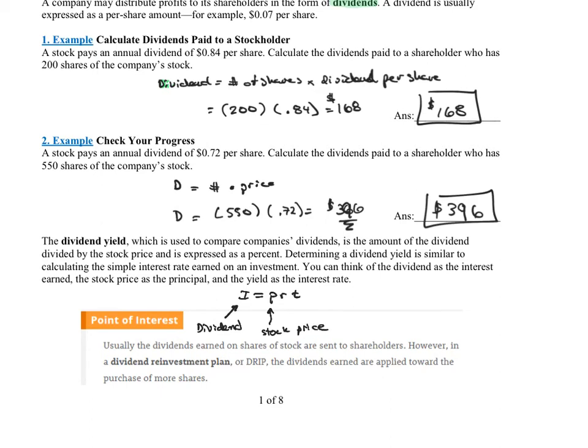And the yield is the interest rate, again a percentage. Our time period is 1 year because these are annual dividends. So we can use the simple interest formula I equals PRT, where I is the dividend, P is the stock price, R is the yield rate, which we'll be solving for, and T is the time, one.